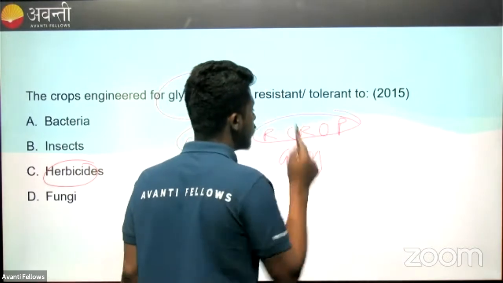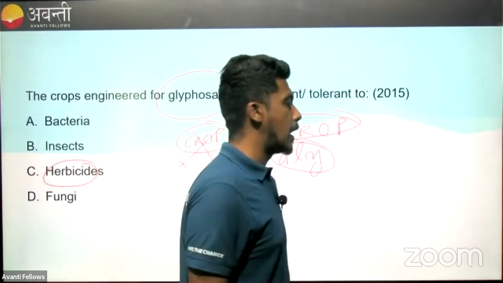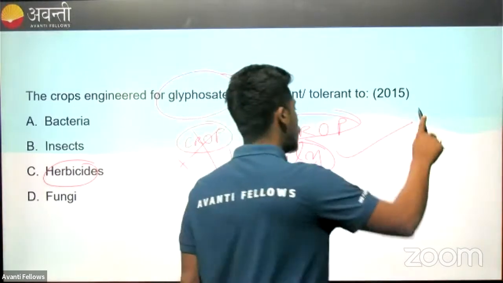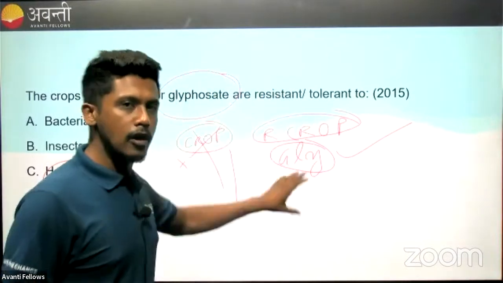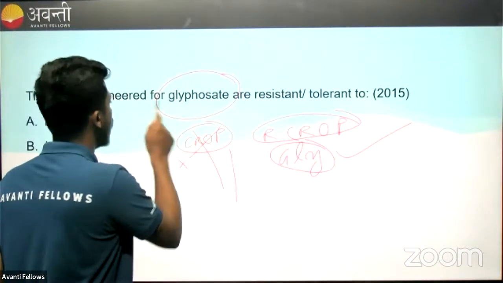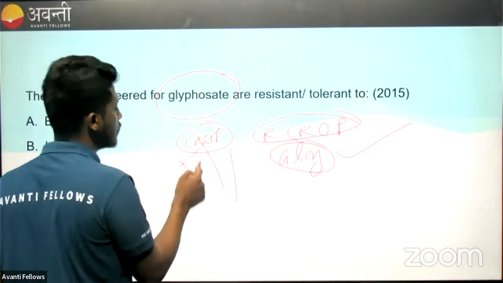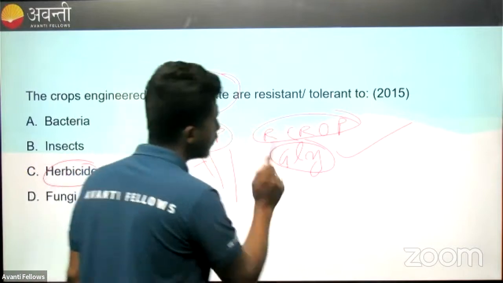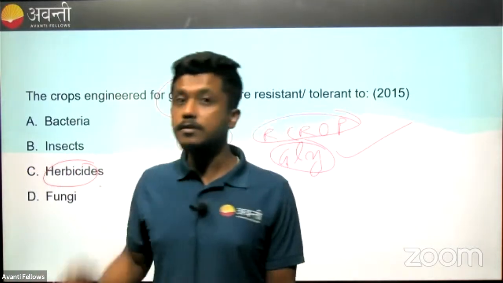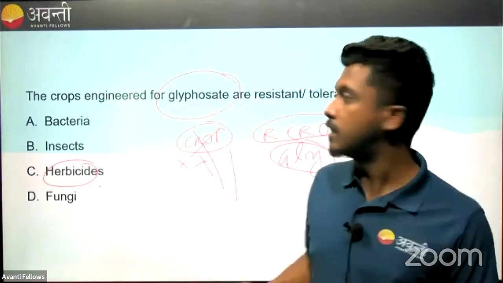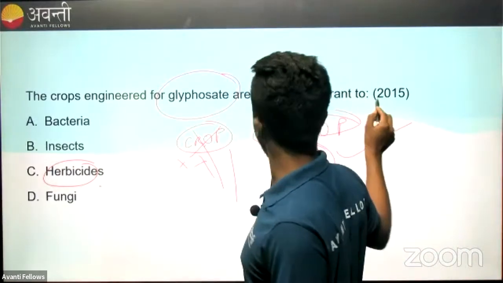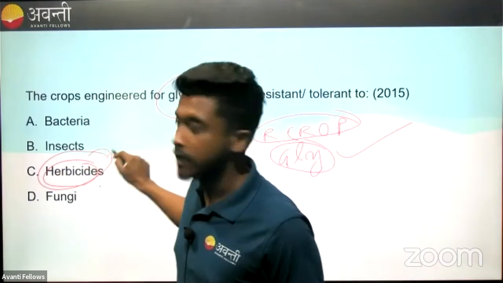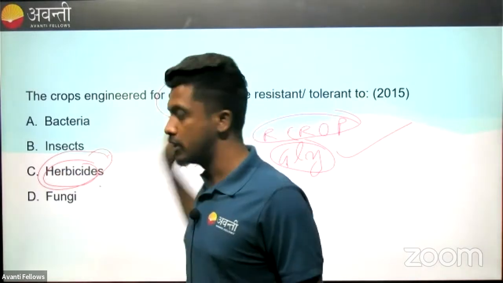When we have a recombinant crop where the glyphosate pathway is not interrupted, the pathway is synthesized flawlessly, so it will not get affected. Here, when the herbicide is sprayed, the normal crop's pathway is disrupted and the crop will die. Here it will not die. So that is why this particular genetic engineering is used against herbicides. If the plant has to be resistant to herbicides, we use glyphosate engineering.